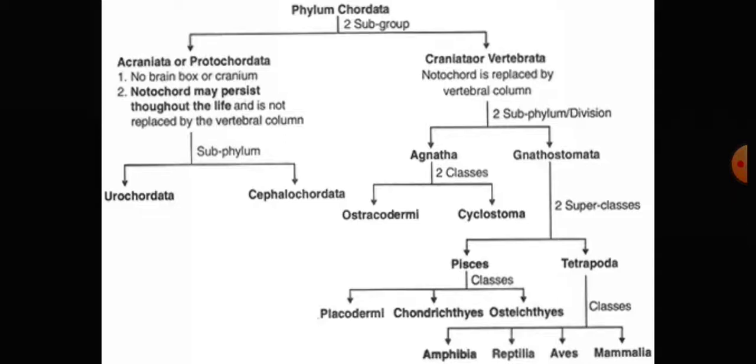Sanguivorous animals feed on the blood of other animals. It is an ectoparasitic animal. This is the leech, which is a sanguivorous animal. The examples are the earthworm and the leech.